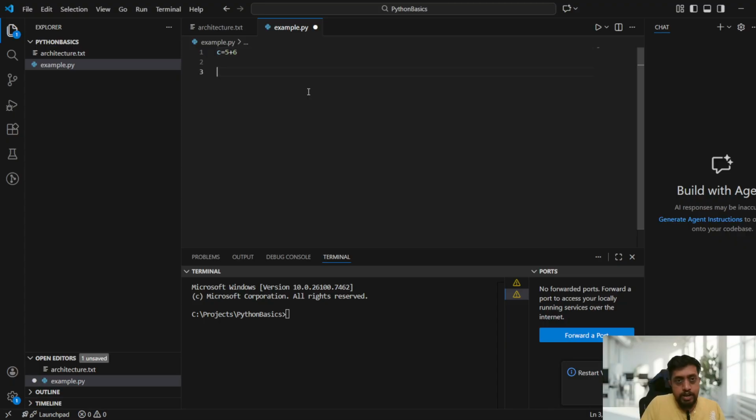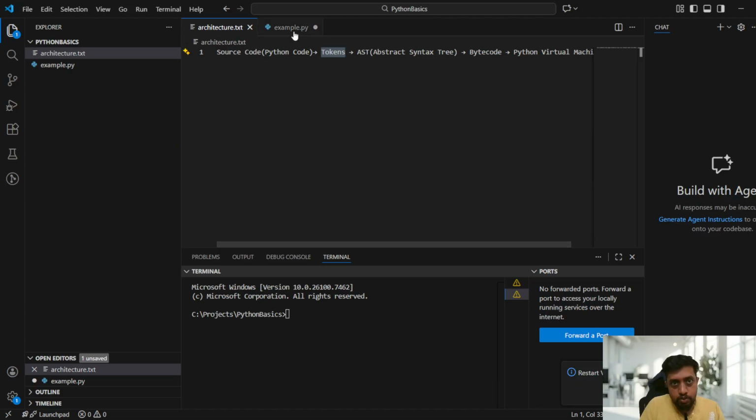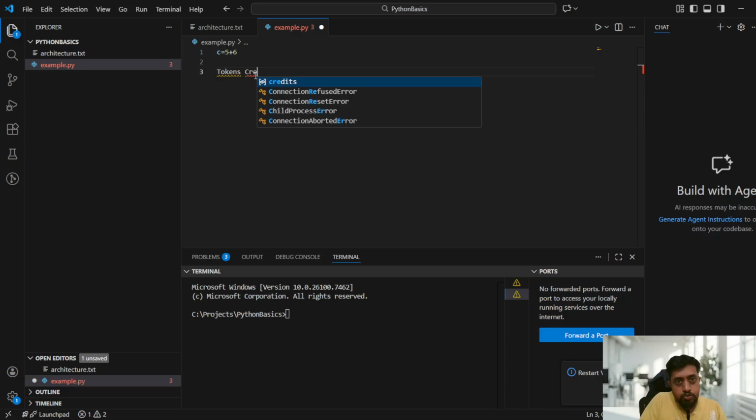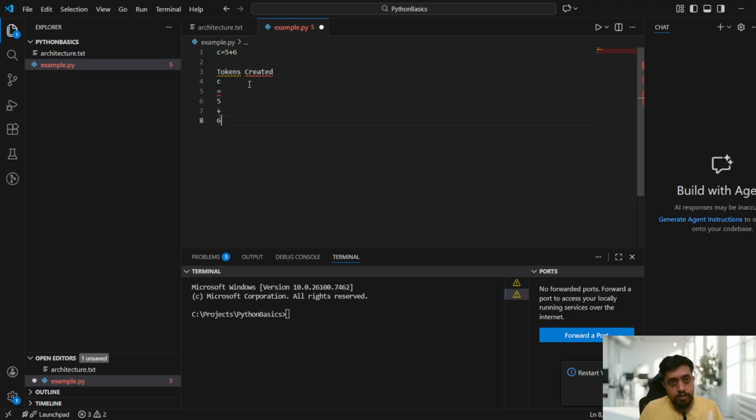So now what will happen? The first step is what, guys? This is tokens, right? How will tokens be created? Python internally will create the tokens. So C is one token, equal to is one token, 5 is one token, plus is one token, and 6 is one token. You guys understand? So these are the tokens. Let me comment this. If an error comes also, no problem, just understand the concept.